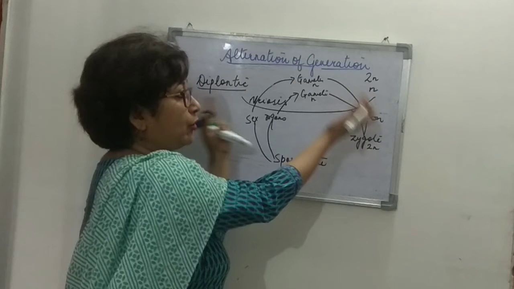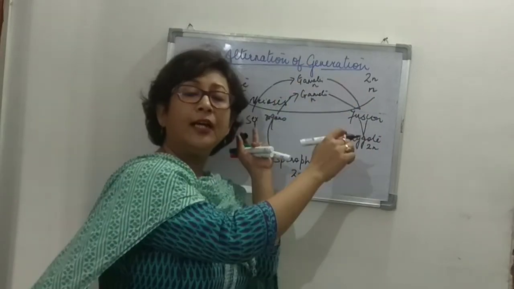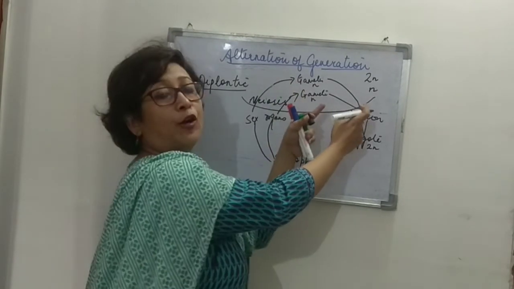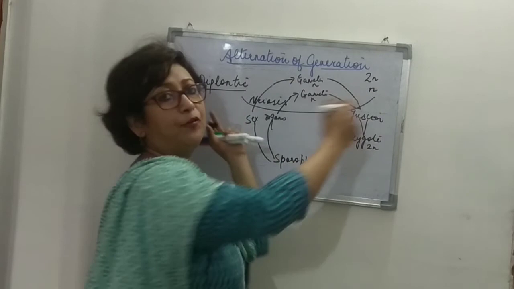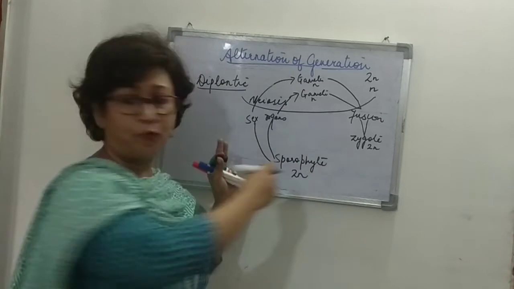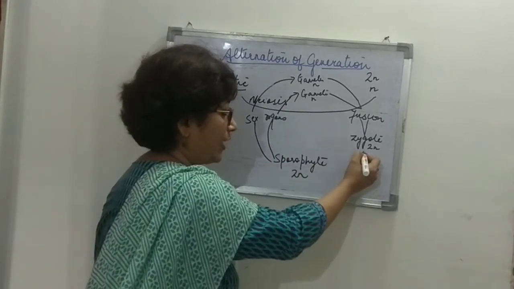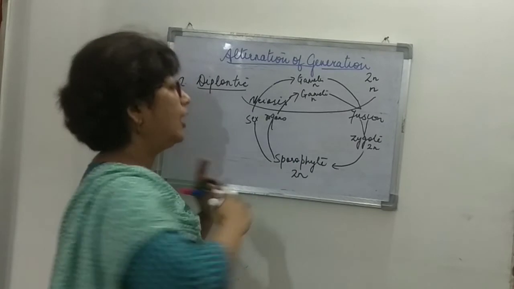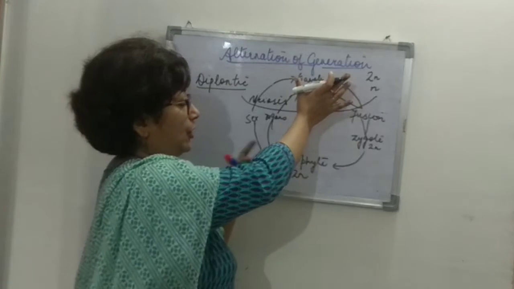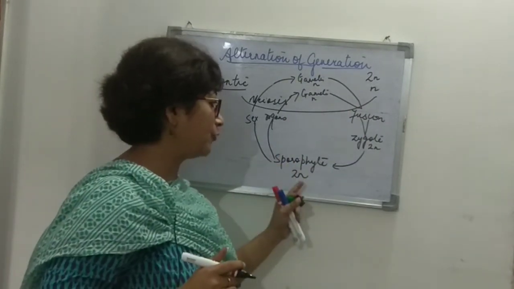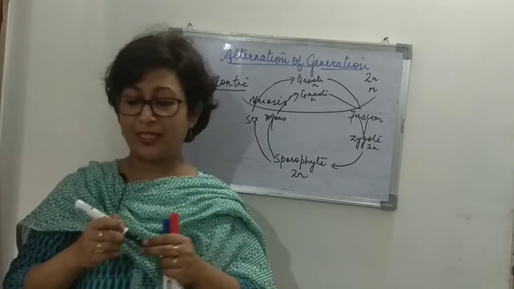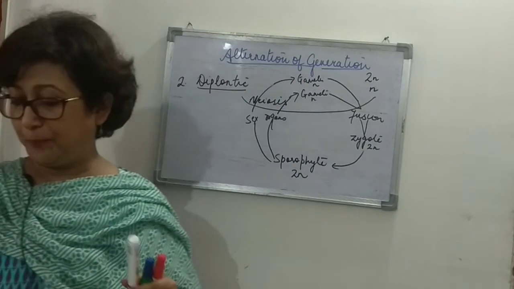So the gametophytic phase, or the phase having only half the number of chromosomes, is from meiosis till before fusion. Again, a very short-lived phase, right? So the gametophytic phase is shorter and the sporophytic phase is much longer. The zygote further grows to form a sporophyte. The sporophytic phase is longer as compared to the gametophytic phase, and the sporophytic phase is diploid. That is why this is called diplontic, right? So that's the second type of life cycle, the diplontic life cycle.